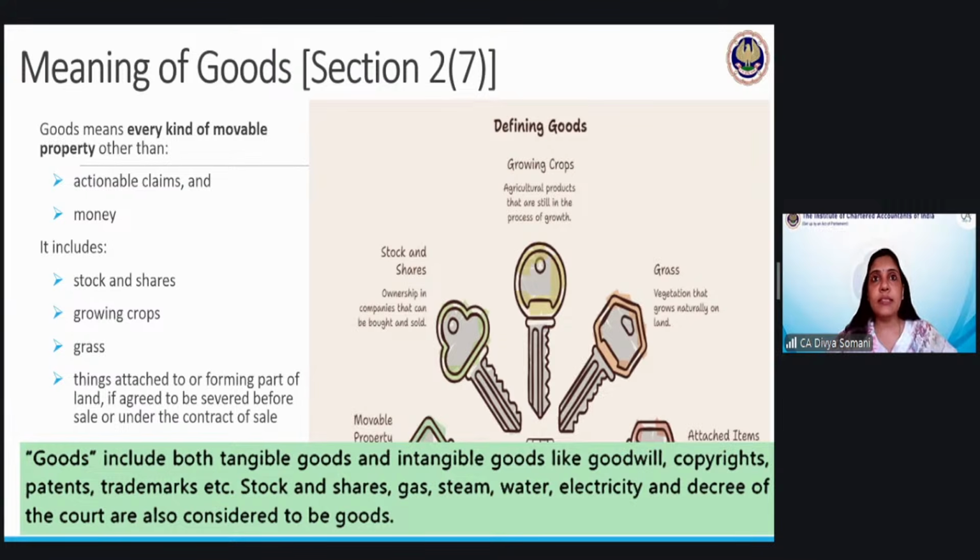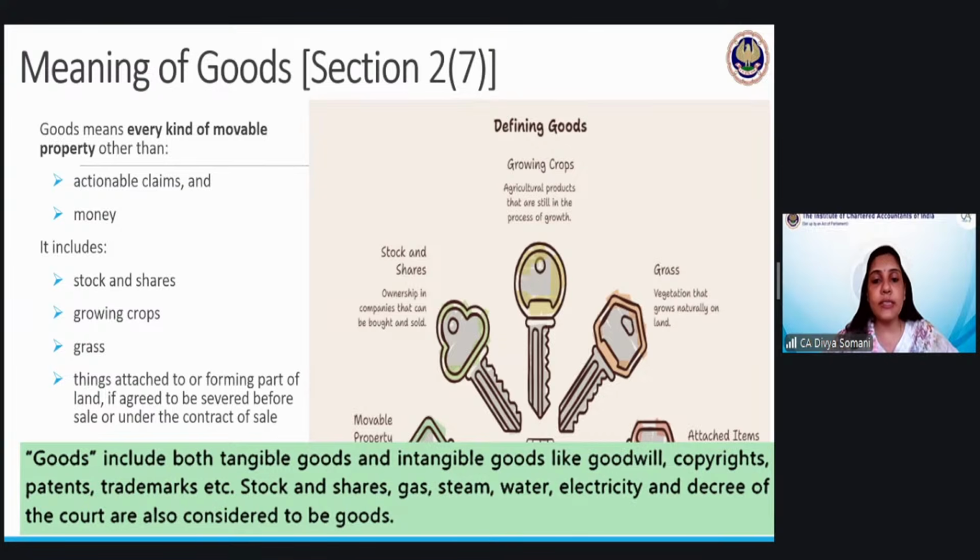Let us take an example where I had given some person a loan. So I am the lender and the other person is the borrower. I had given him the money for 1 year. After 1 year, that person should have returned it to me, but he did not. So what is the right which is available to me? How can I recover the money from the other person? Any idea?